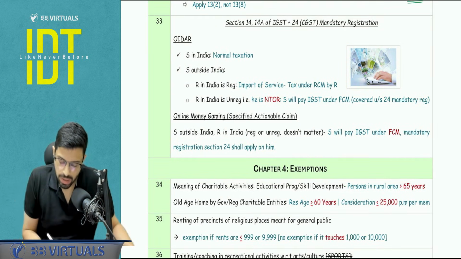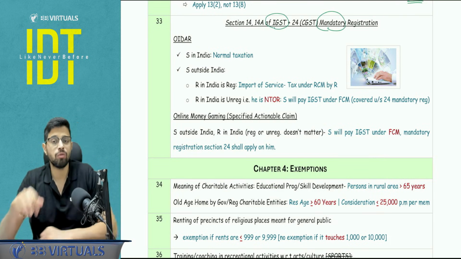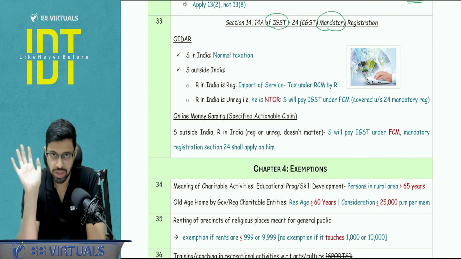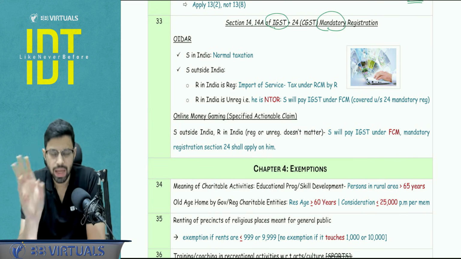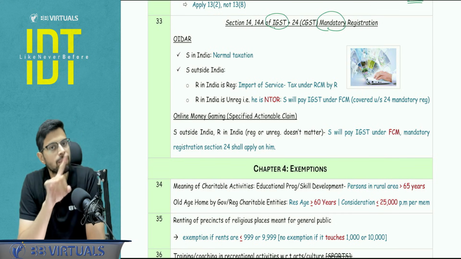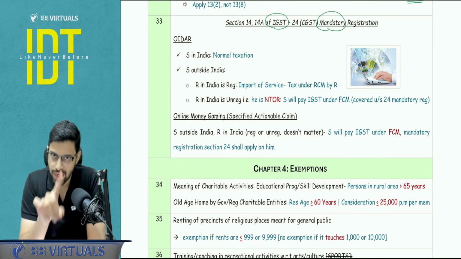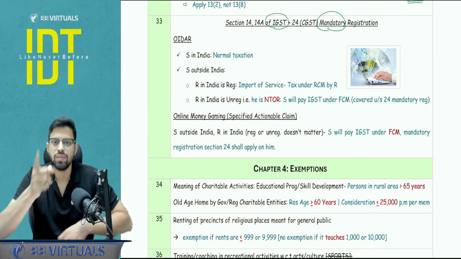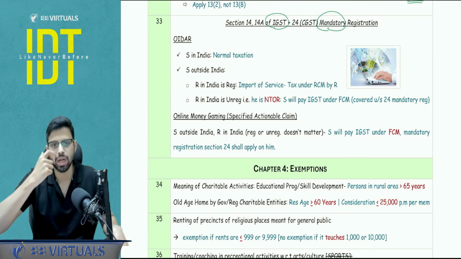Next, we are creating a small quick summary with respect to the section number 14 and section number 14A of IGST linked with section number 24 mandatory registration. What is section 14 and 14A? We are going to talk about the OIDAR services and online money gaming when the supplier is outside India. If supplier is in India, normal taxation applies, normal GST applies, nothing different. But if the supplier is outside India, we are going to apply section number 14 and 14A.